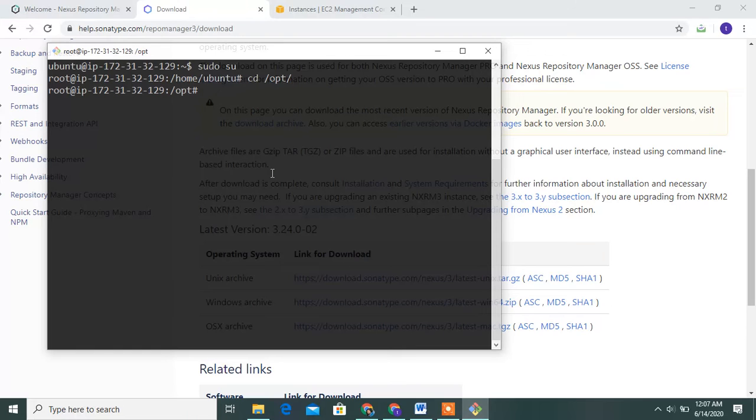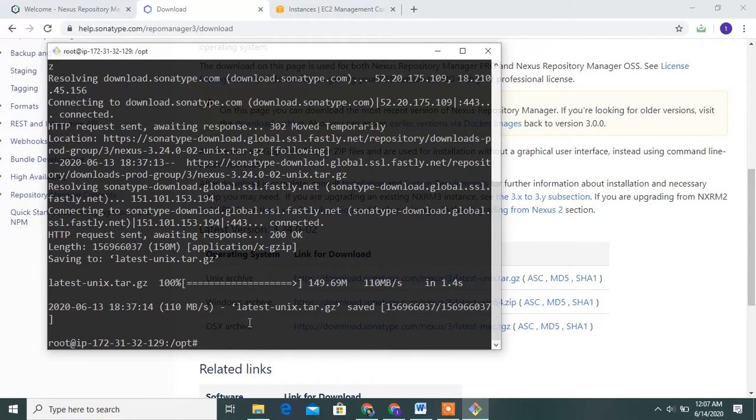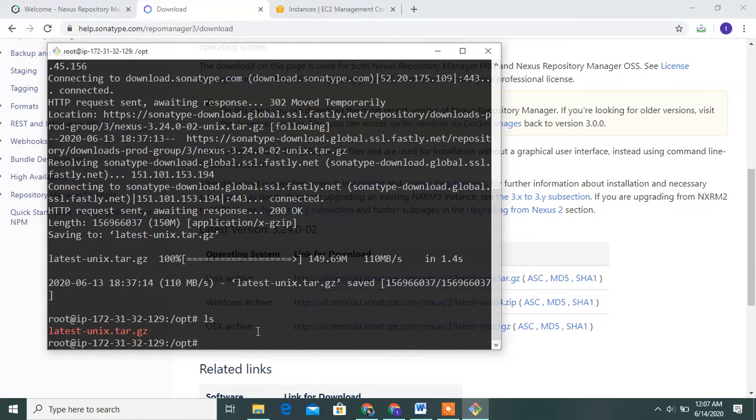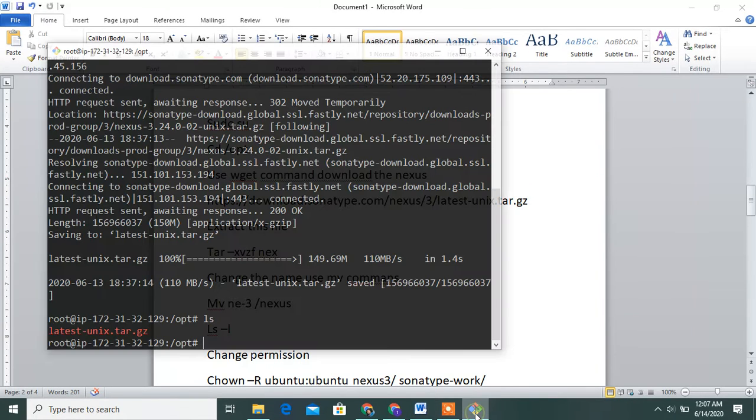Go to my server. Use the wget command and paste it. Yes, guys, it is downloaded. ls. This is downloaded, guys. Then go to the next commands.